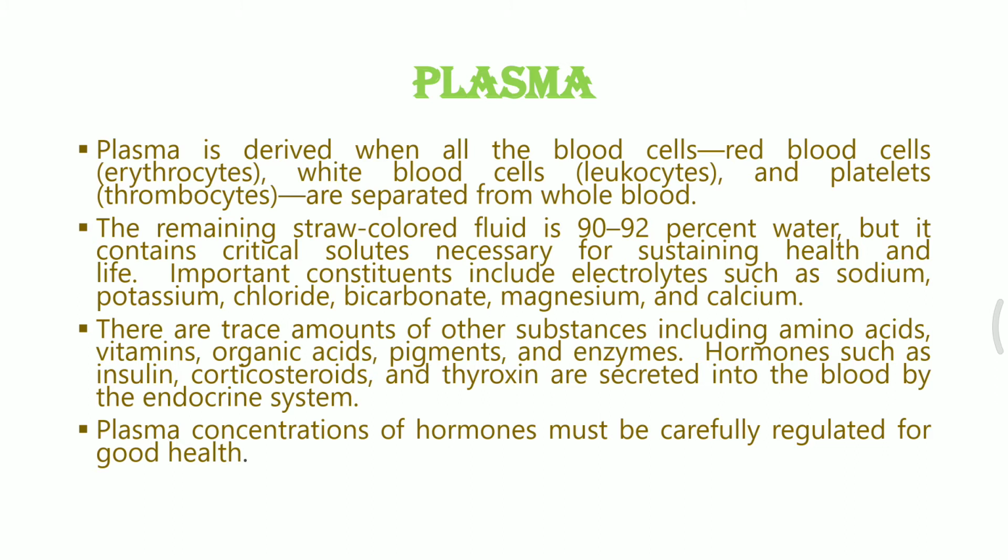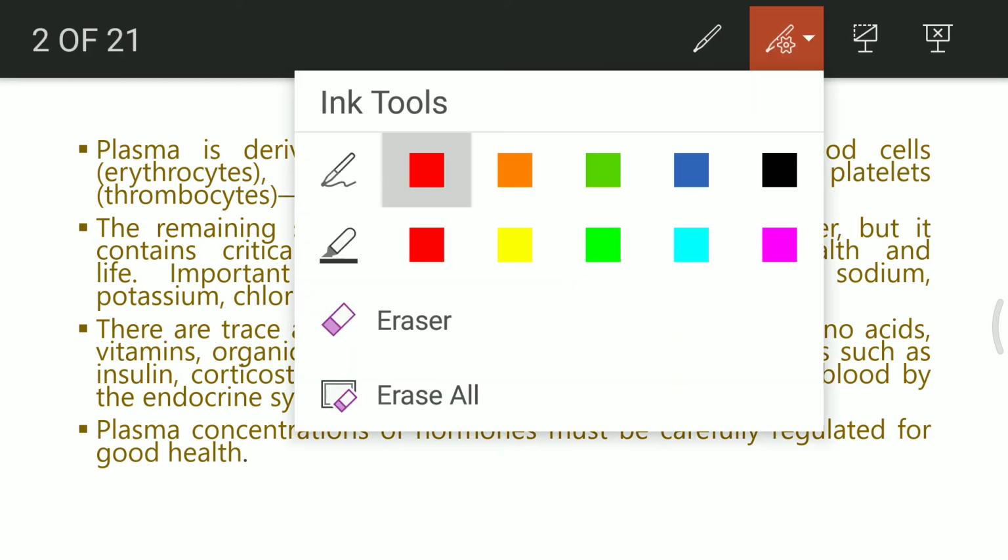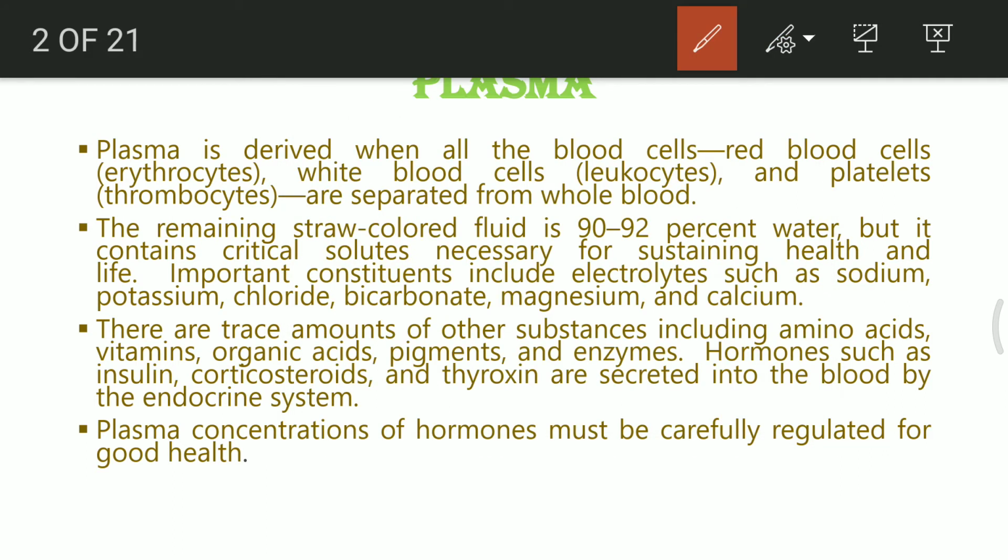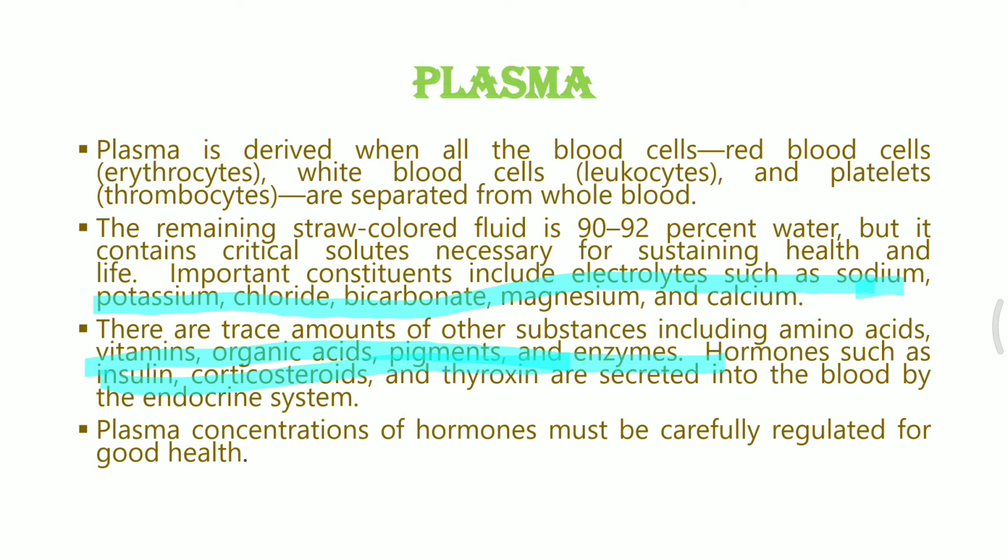The fluid also has some important components like potassium chloride, carbonate, magnesium, and calcium within itself. This plasma has the presence of vitamins and organic compounds, pigments, and some hormones like insulin and corticoids, thyroxine also within itself. Plasma concentration of hormones may be regulated for determining the proper health of an individual.